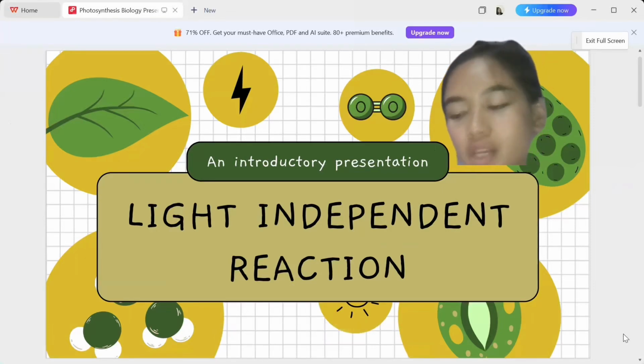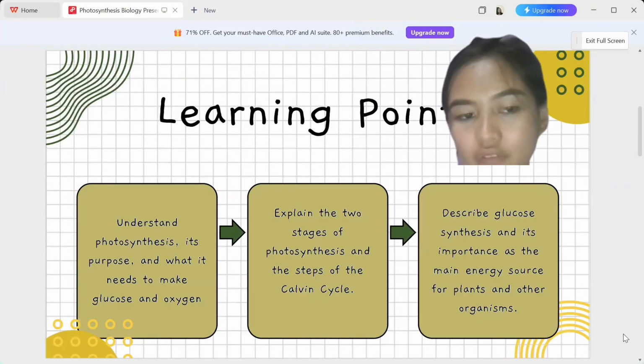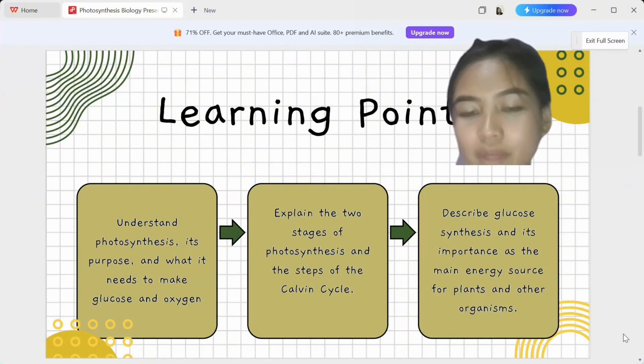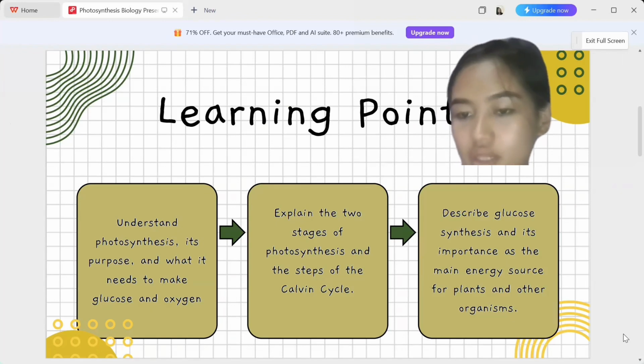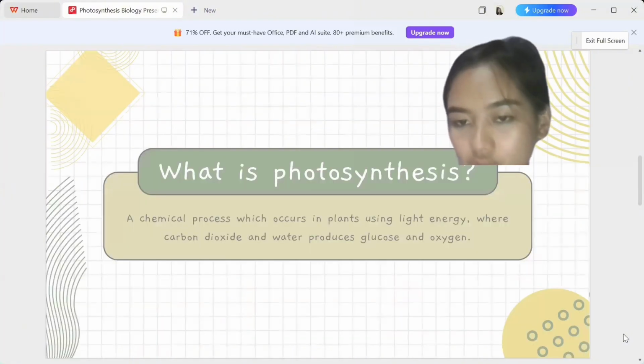Today we will be discussing the topic light independent reaction. But before we proceed, here are the learning points. First, understand photosynthesis, its purpose, and what it needs to make glucose and oxygen. Explain the two stages of photosynthesis and the steps of the Calvin cycle. And lastly, describe glucosynthesis and its importance as the main energy source for plants and other organisms.